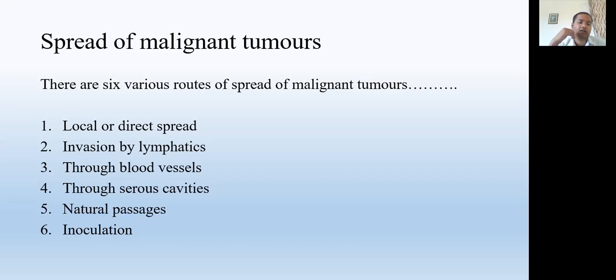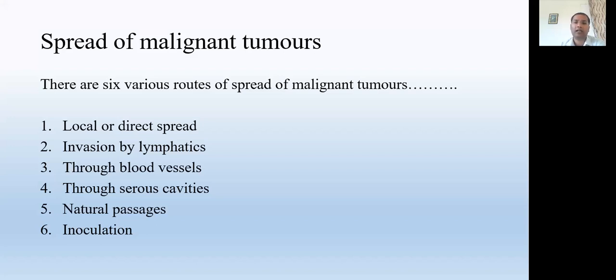That is called inoculation. It has been seen in a breast cancer patient that during surgery, if they require a skin graft, and the skin graft is taken at the same time from the thigh, then after closing the wound of the thigh, a few years later the breast cancer is gone, but some nodules or tumors are present in the thigh.